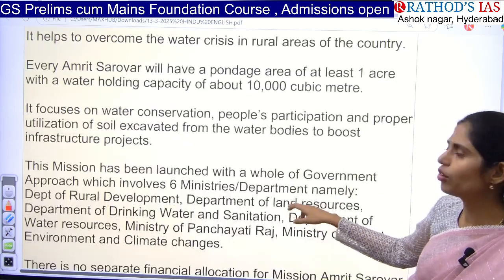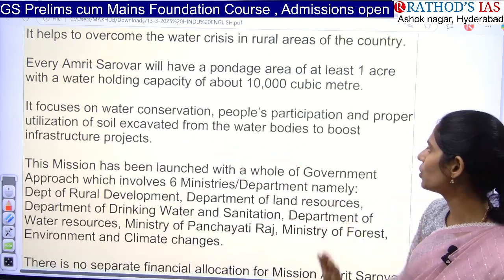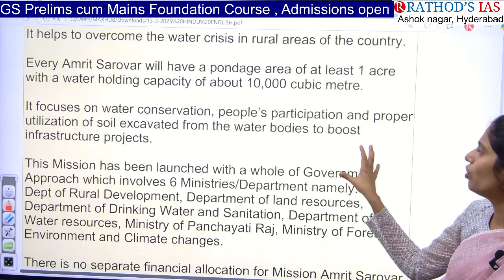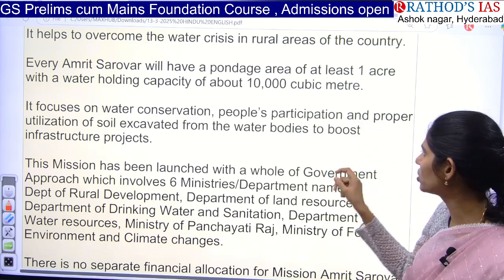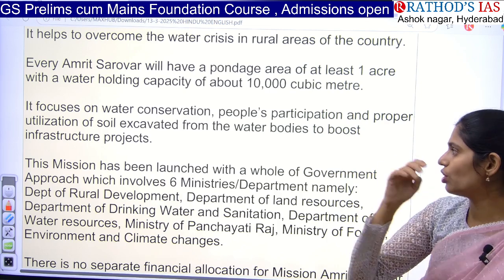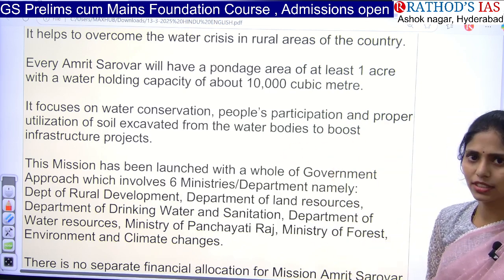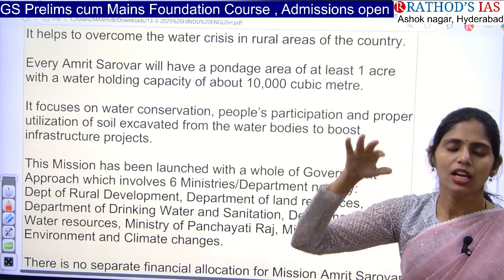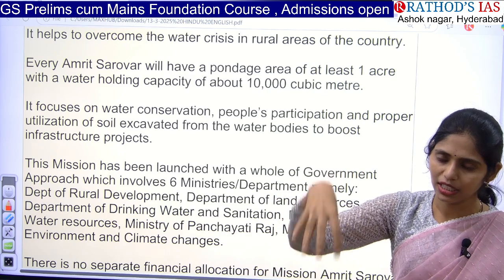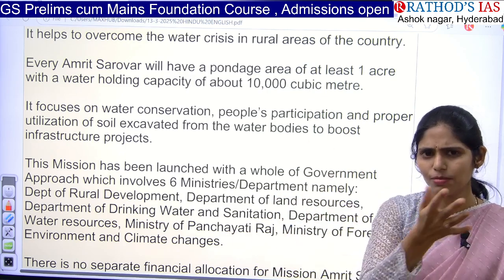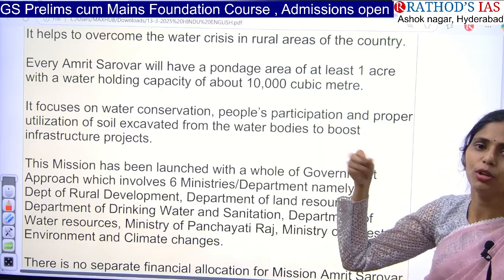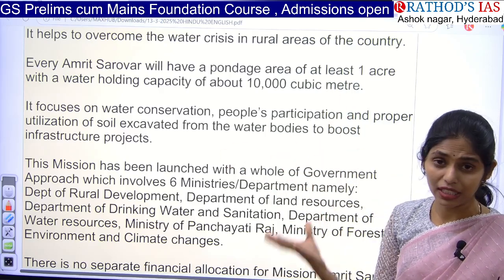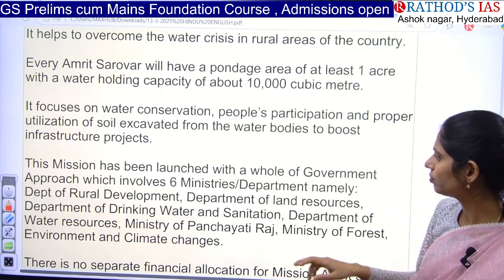And they are focusing on water conservation through this program, and as well as they want to focus on improving people's participation and proper utilization of soil excavated from the water bodies. Okay, so what is the soil which is excavated in this thing? Whenever they go to dig deep into the ponds, they will get some soil, right? And this soil can be used in the rice field so that they can increase water holding capacity.